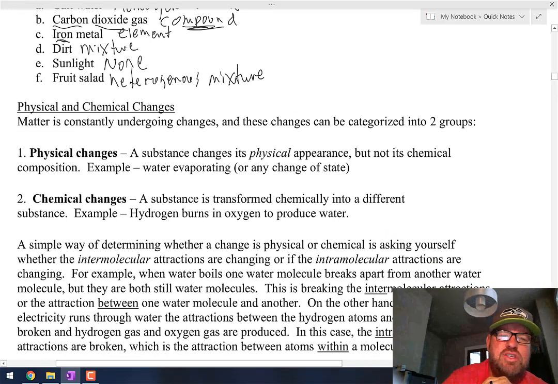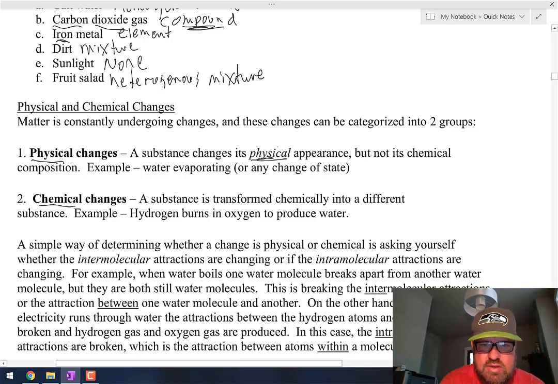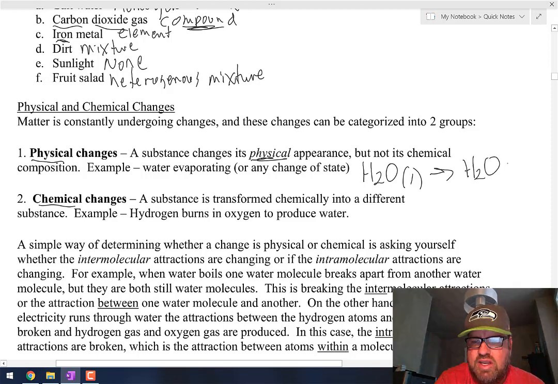So when that happens, you can have what's called a physical change or a chemical change. And in a physical change, something is changing its physical state, okay, or its appearance, but it's not changing its chemical composition. For example, water, H2O, when it's in the liquid form, and then it freezes. It's still H2O, but it's now in the solid form. See how on both sides it's still H2O? It was H2O liquid, now it's H2O solid. That absolutely is a physical change.